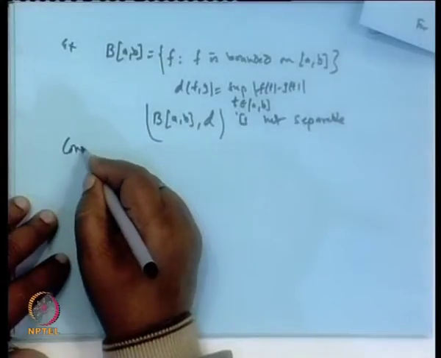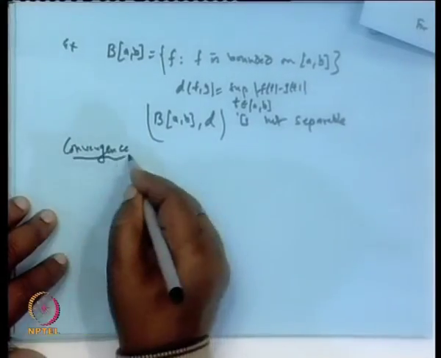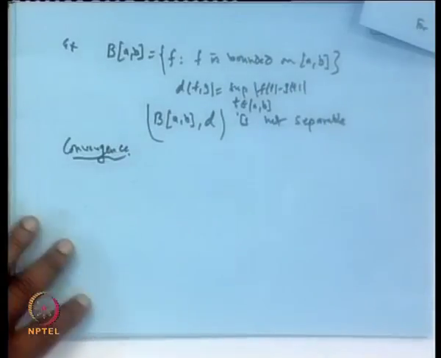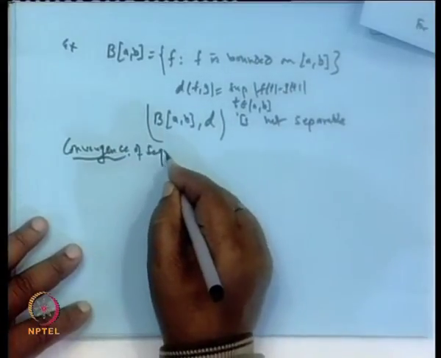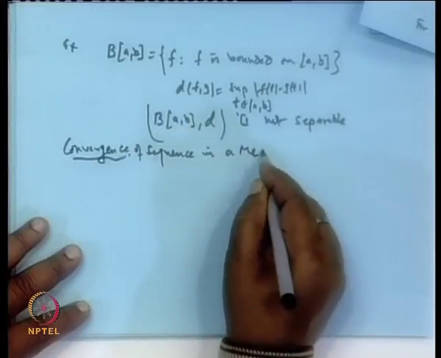Now, there are certain more definitions which are required, like the concept of convergence and Cauchy sequences in a general metric space. Just like in real or complex numbers, we define convergence: a sequence of real numbers is said to converge to a point x if the distance |x_n - x| tends to 0 when n tends to infinity. So basically, this concept has been generalized to an arbitrary metric space. Convergence of a sequence in a metric space.